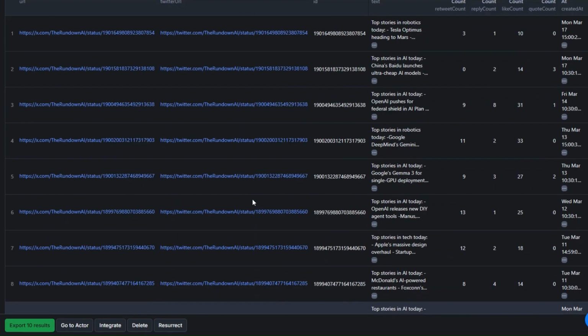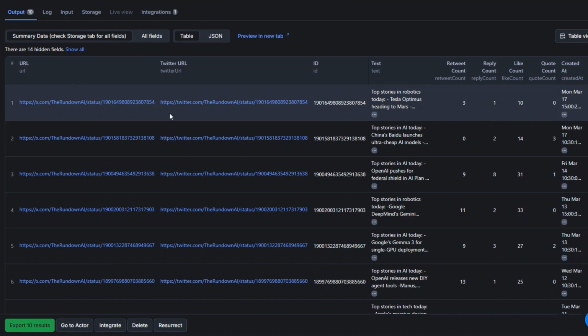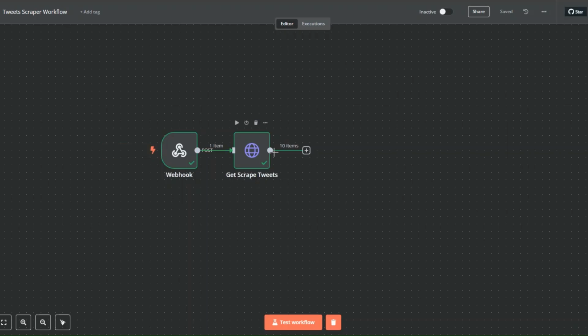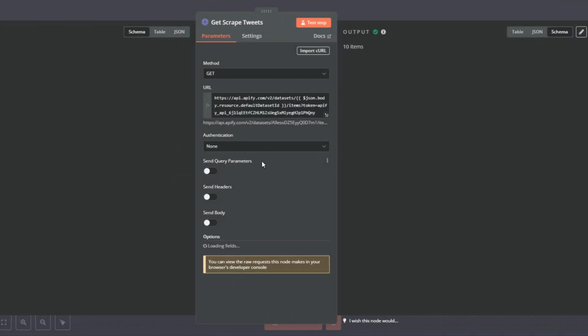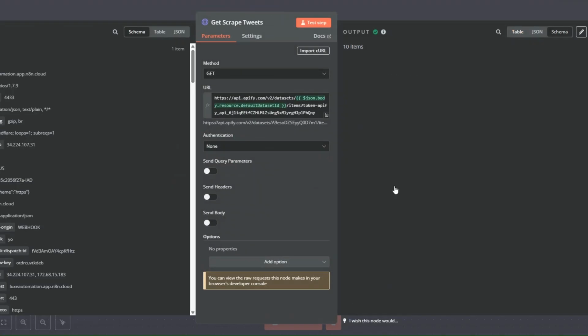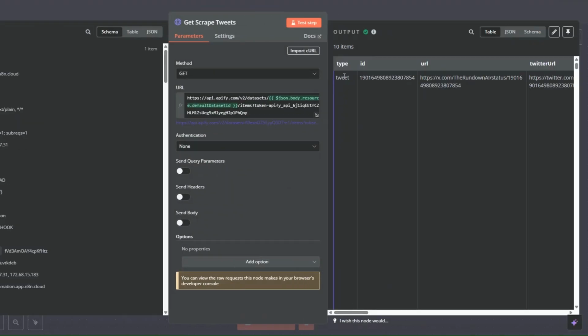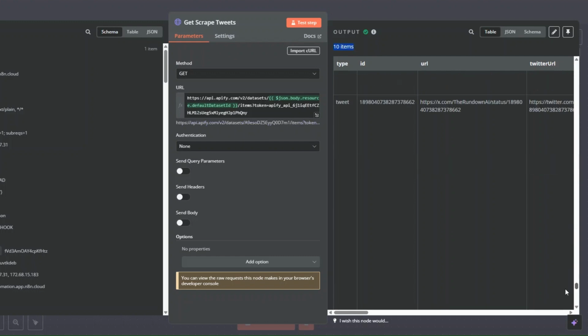Here you can see we scraped 10 tweets of the random AI. And then on our workflow, you can see we got our 10 tweets right here from our page. When you scroll down, you'll see the 10 tweets that we scraped using our tool right here.